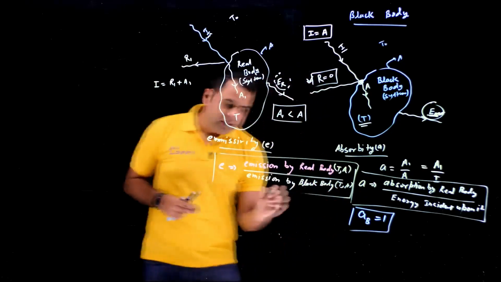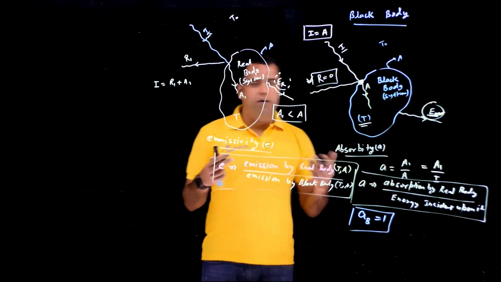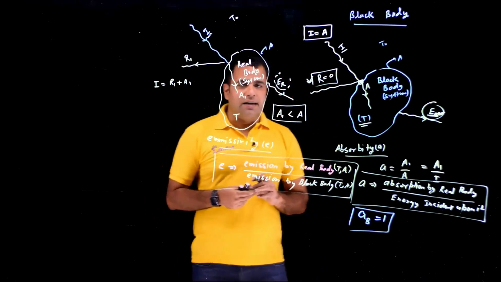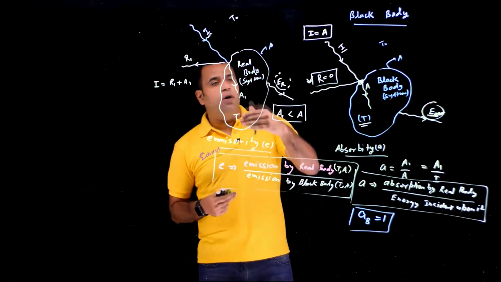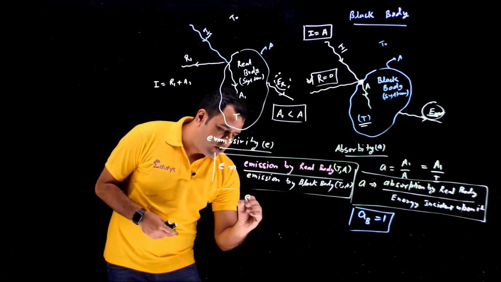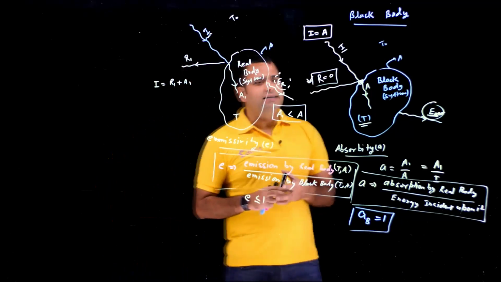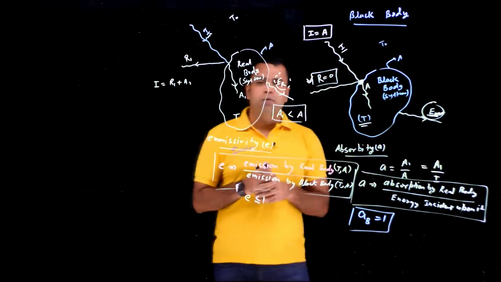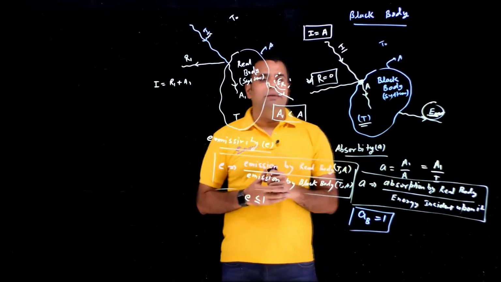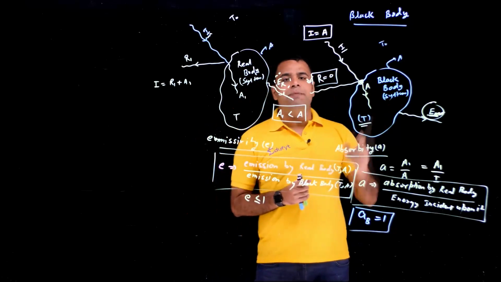Obviously, emissivity for the black body with respect to the black body will always be 1. So emissivity is a constant by which we measure the emission power of a real body with respect to a black body. And through experiment, we always come across that e will always be less than or equal to 1. So if we have two bodies, one a black body and another a real body, both having the same cross-section area and the same temperature, the black body will be emitting the maximum energy.